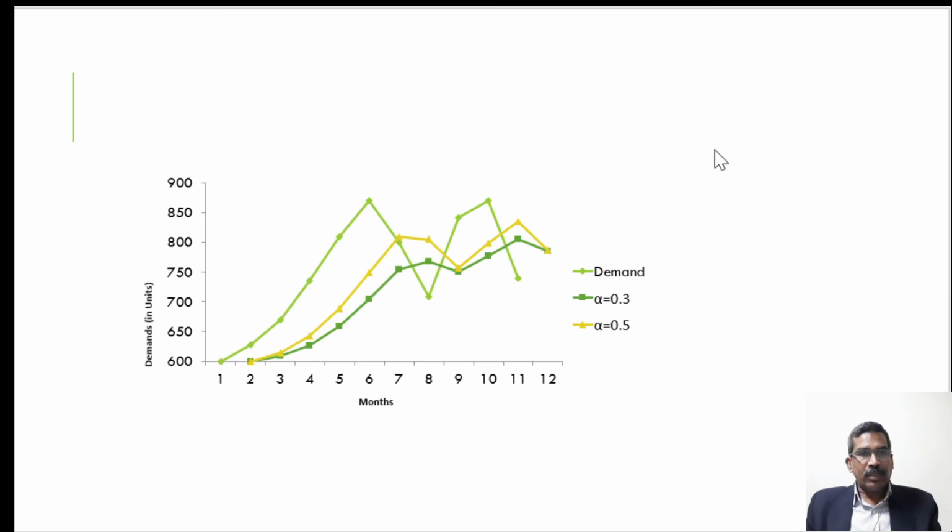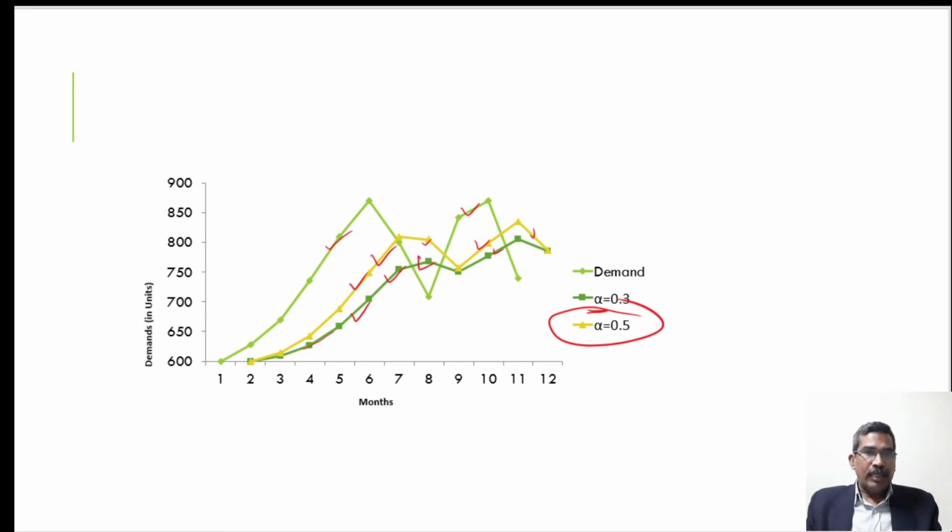So in this graph we can observe the difference. This curve shows the forecast using alpha equal to 0.3, but this curve shows alpha equal to 0.5. If we use alpha equal to 0.5, it follows the actual data more closely. This is the actual data. So this is the difference due to the weightage assigned to the alpha value.